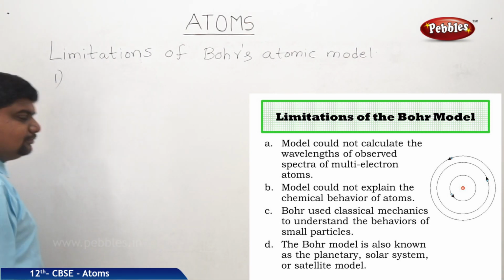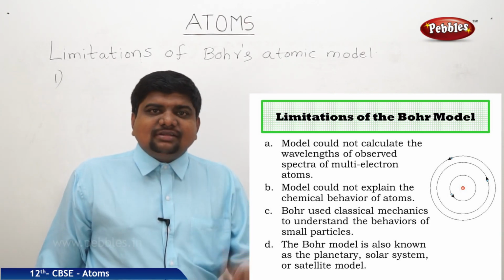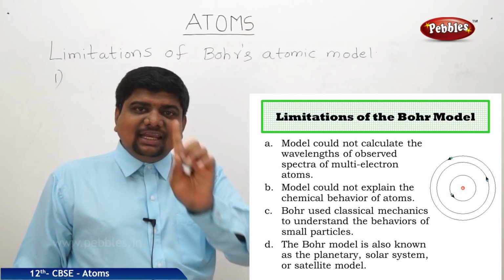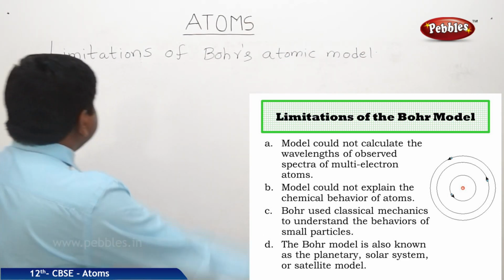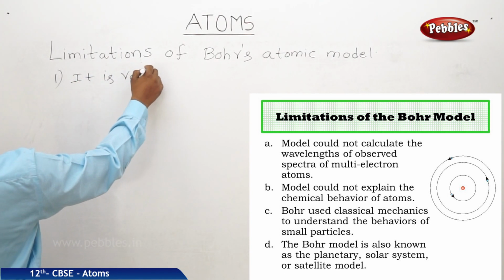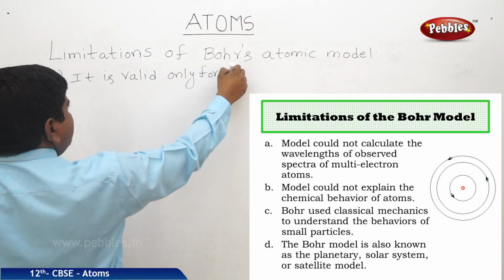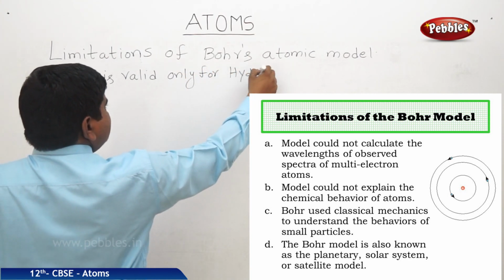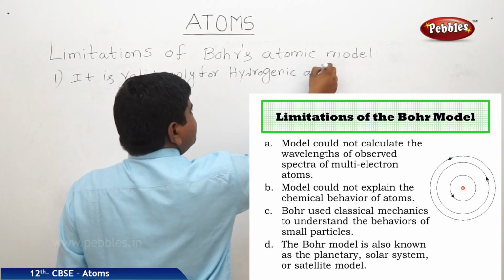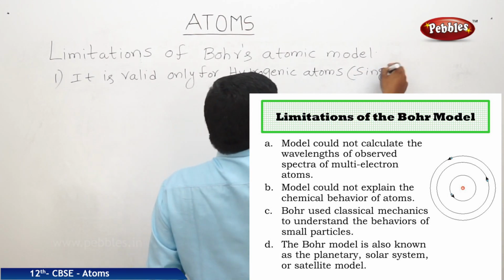First limitation: Bohr's atomic model and Bohr's predictions are suitable for hydrogenic atoms, meaning single electron systems. It is valid only for hydrogenic atoms or single electron systems.